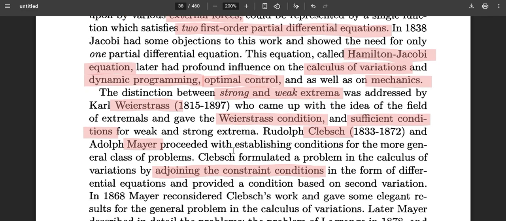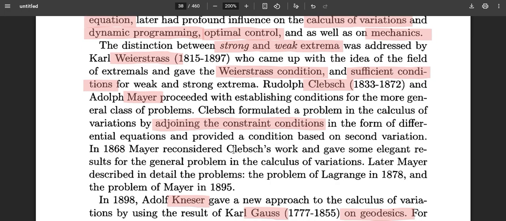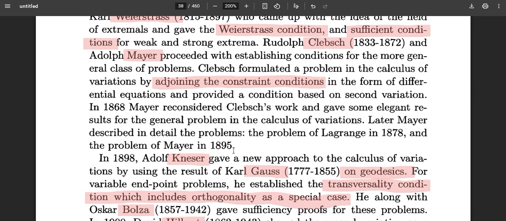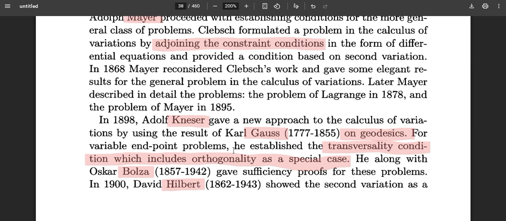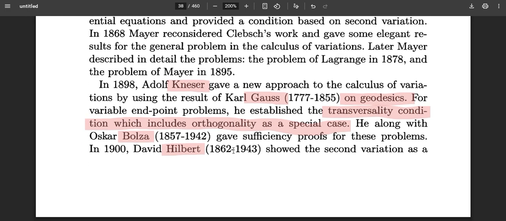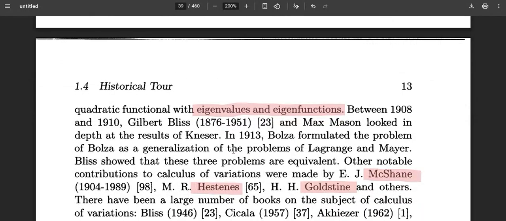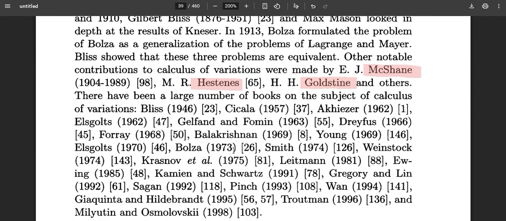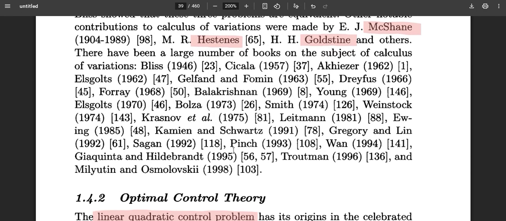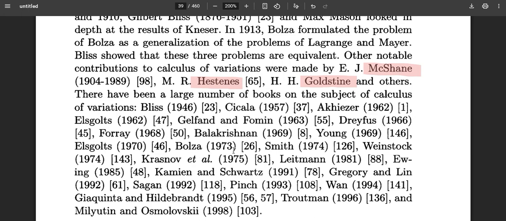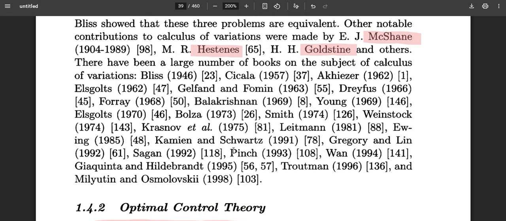Weierstrass also played an important role and defined certain conditions for sufficiency, which was later developed by Mayer through the introduction of adjoining the constraint conditions to the principal performance index. Another key role was played by Kneser, based on Gauss's theory of geodesics. Bolza and Hilbert made some contributions based on the theory of eigenvalues and eigenfunctions. And again, in later decades, I'm not sure which, McShane and Hestenes made contributions. I haven't heard about these names.